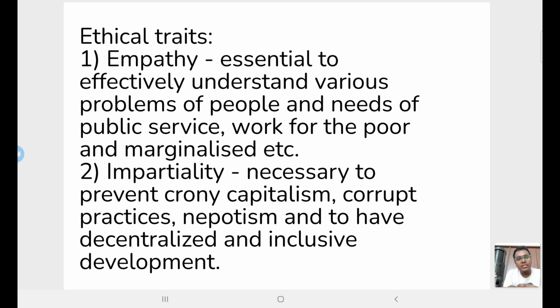So centralization occurs because of partiality, because partiality is required to have corruption. So impartiality is a very important value that is necessary to prevent crony capitalism, corrupt practices, nepotism, and to have decentralized and inclusive development.